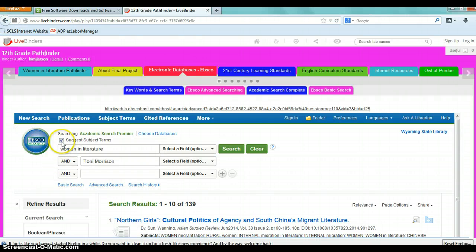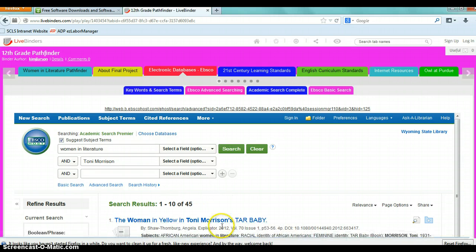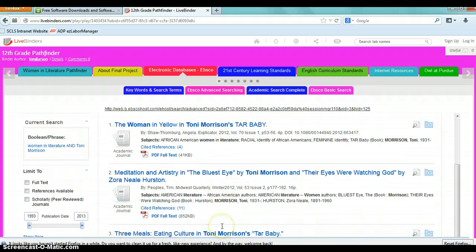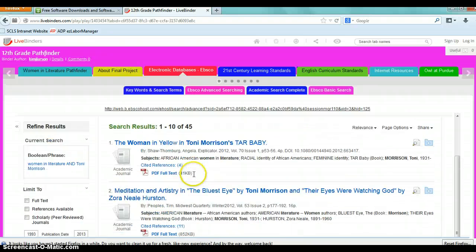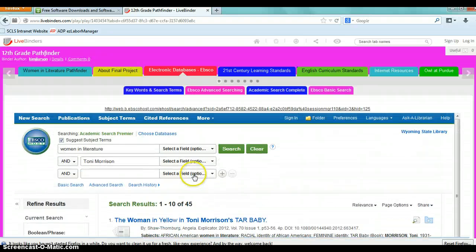If you click off this suggest search terms, subject terms, it's a much more efficient way to search, I think, especially when you're just familiarizing yourself with EBSCO. So now you can see that there are things specific. Here's a paper on The Bluest Eye. And so, yeah, just look through this, and this is a powerful research tool, and I've just touched on the